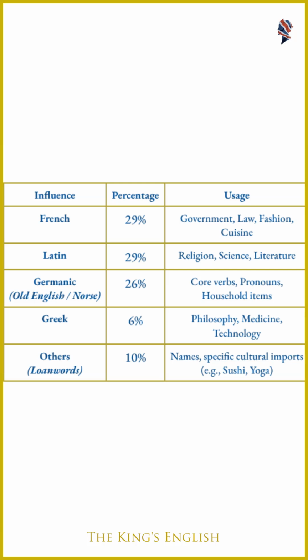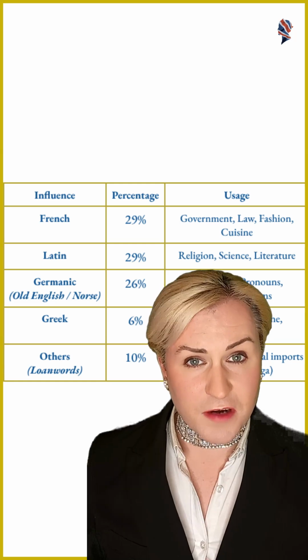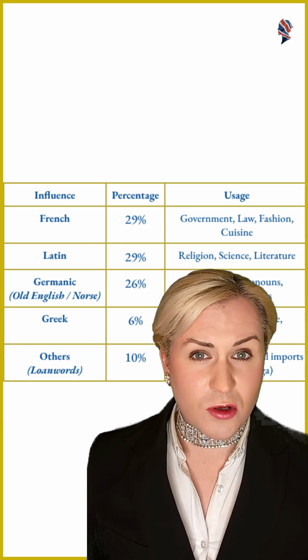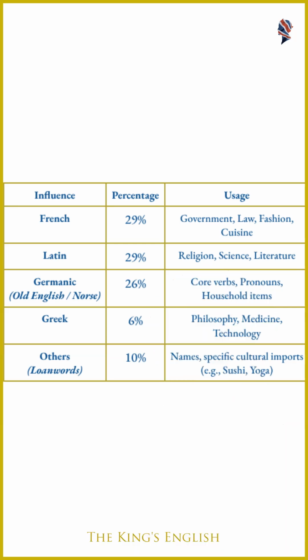And when we look at the percentages of how much English is made up of other languages, we can see that it's a very, very large portion from French, mostly from Old French, and Viking French, if we can call it that. Perhaps surprisingly much more than Germanic languages, even though we're really made up of Germanic peoples.